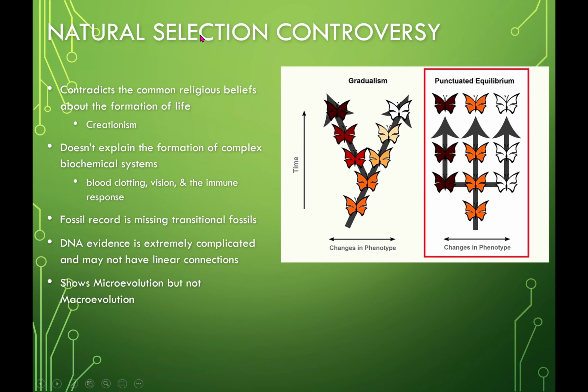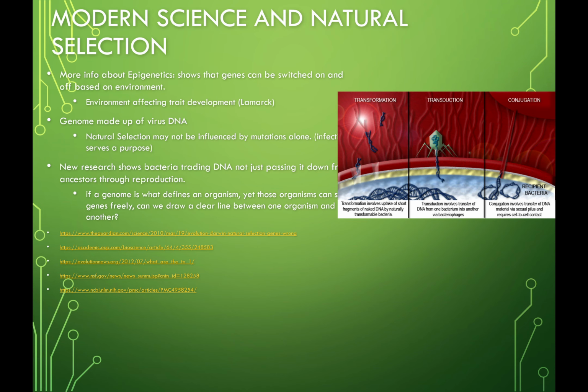So the natural selection controversy shows different types of beliefs. Some believe that we come from one and then split into several, or we gradually change over time. Natural selection, as far as bacteria goes, it evolves and survives.